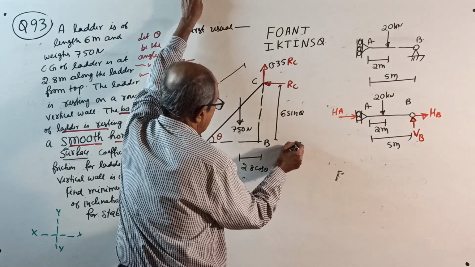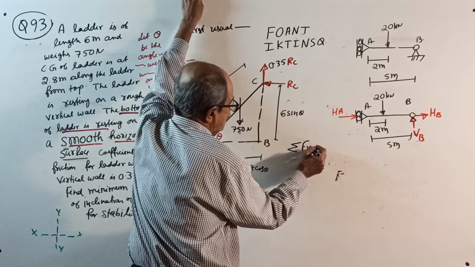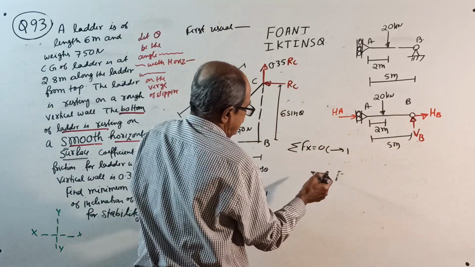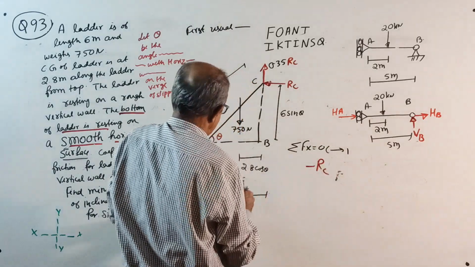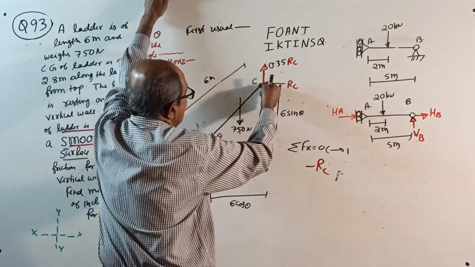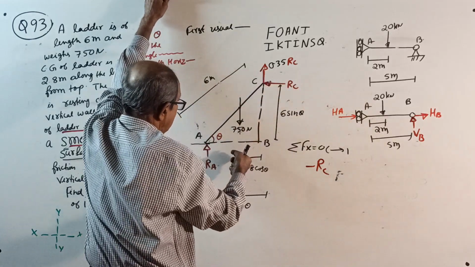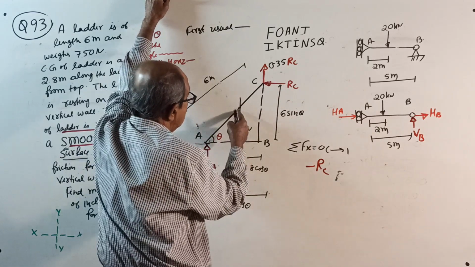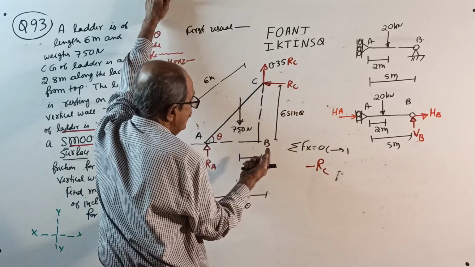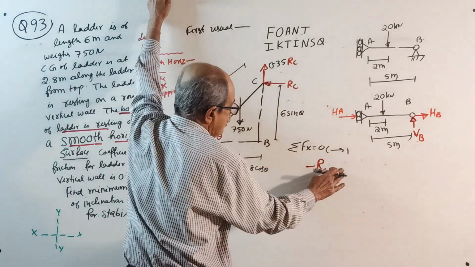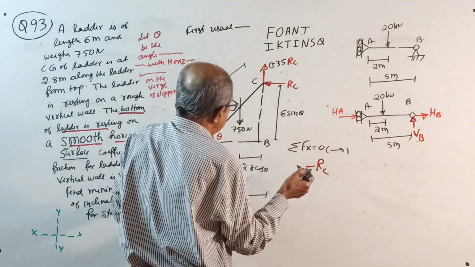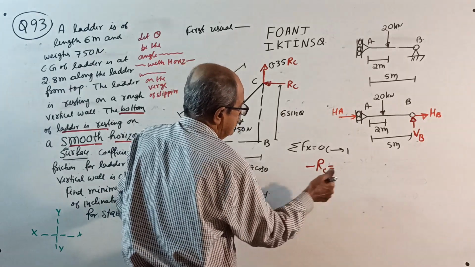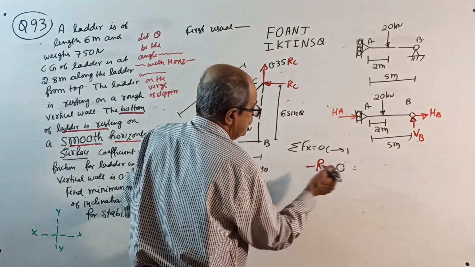First, sigma Fx equal to 0, right side positive. Minus RC, that's all, equal to 0. Therefore your RC equal to 0.